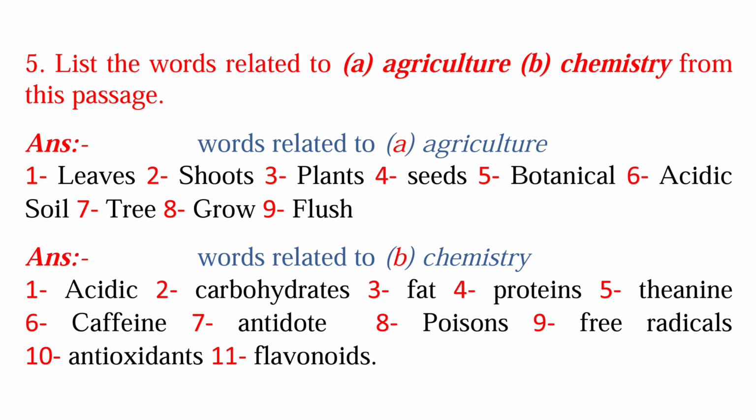Agriculture, B. Chemistry from this passage. So in answer first we will write the words related to A. Agriculture and the words are leaves, shoots, plants, seeds, botanical, acidic soil, trees, grow, flush. And now we will write the words related to B. Chemistry and the words are acidic, carbohydrates, fat, proteins, theanine, caffeine, antidote, poisons, free radicals, antioxidant and flavonoid.